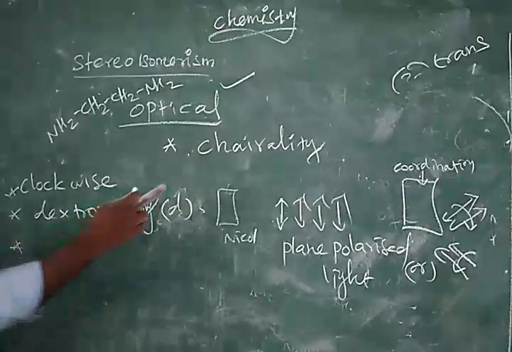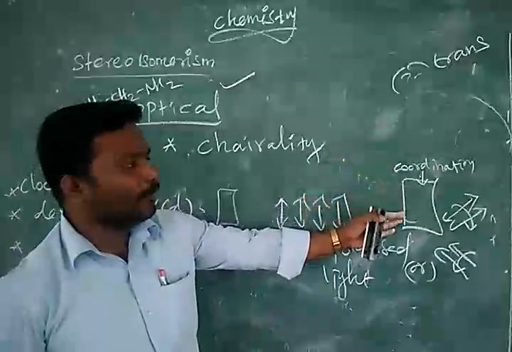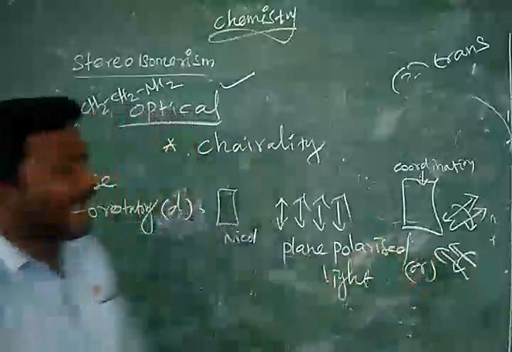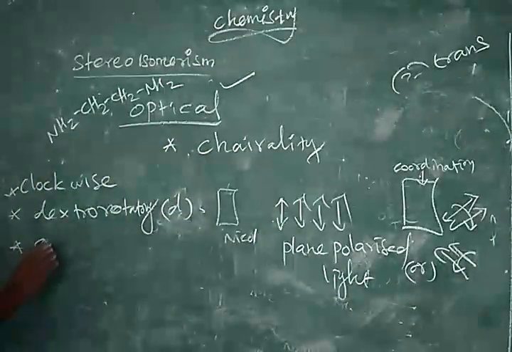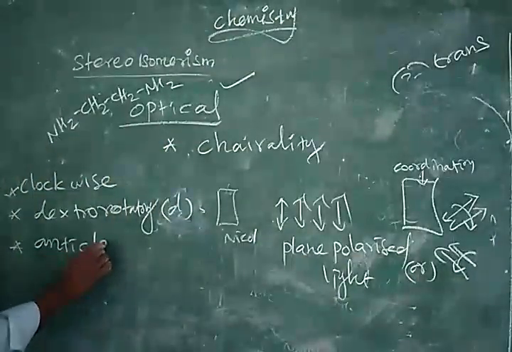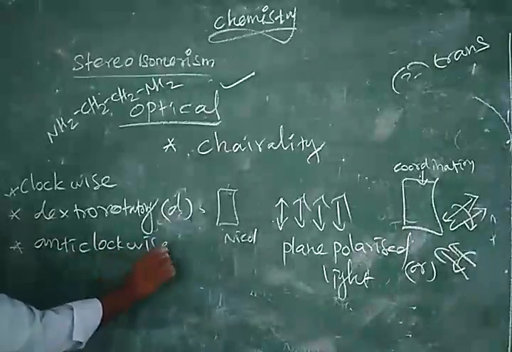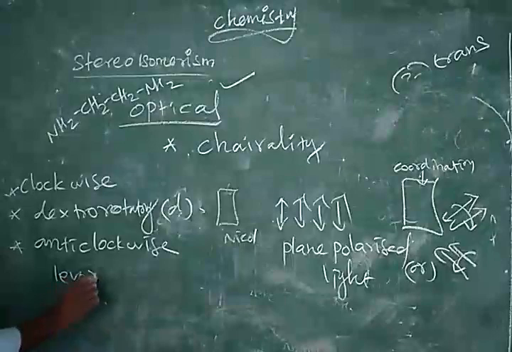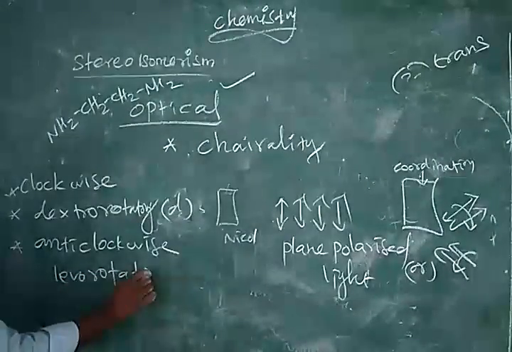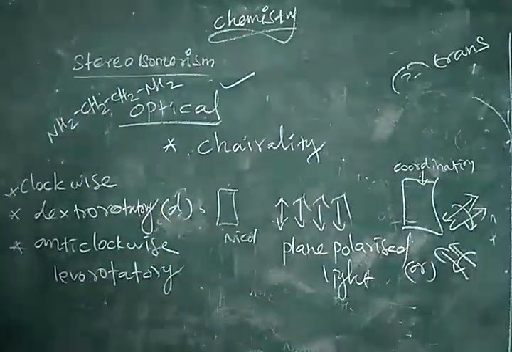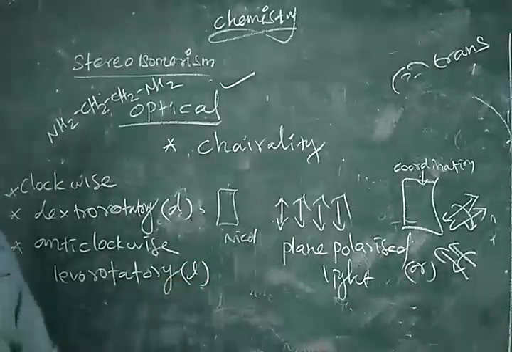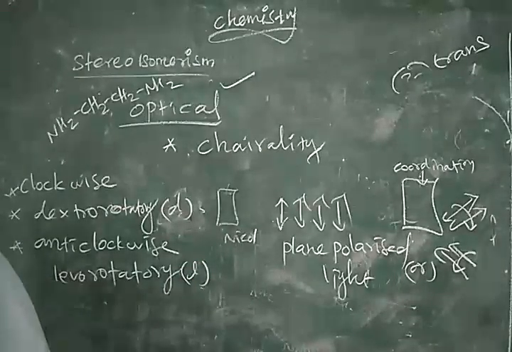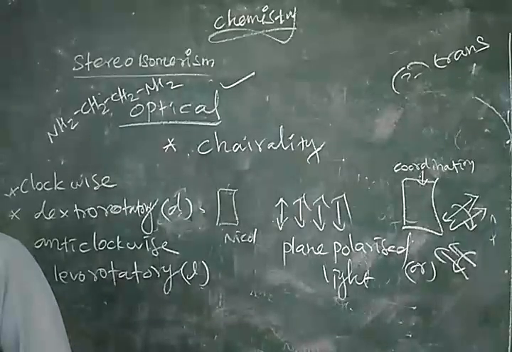In case the coordination compound rotates the plane polarized light towards anti-clockwise, then that compound is named levorotatory. This is referred with small l. So we have the example for the next one.